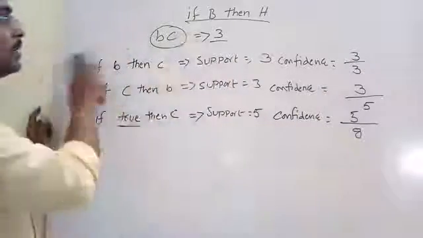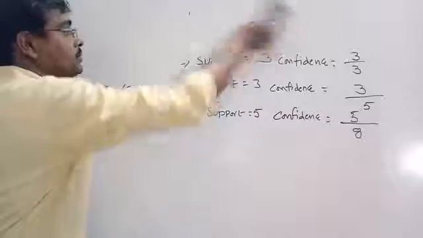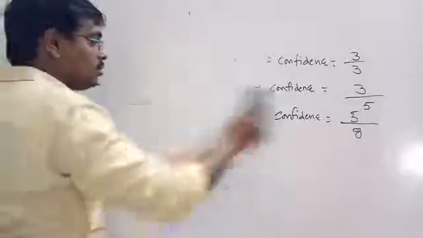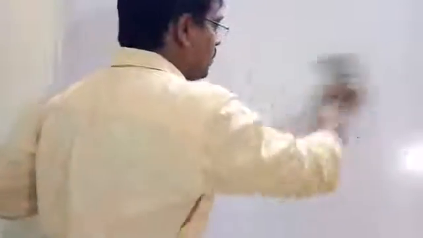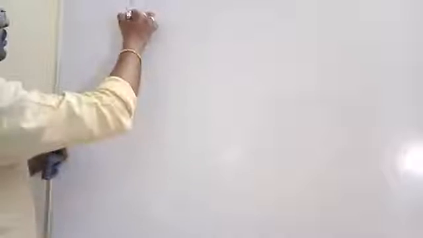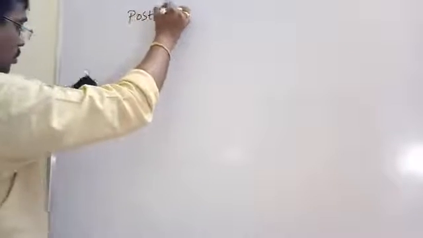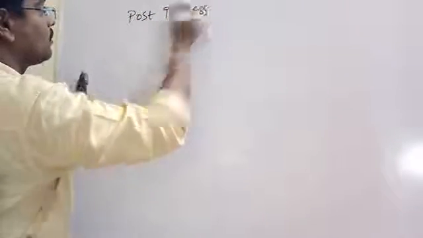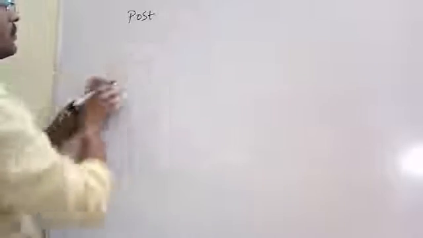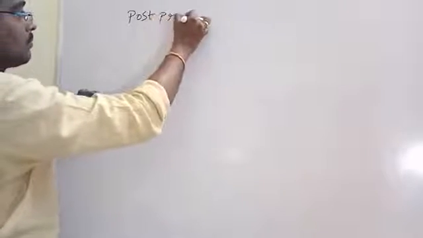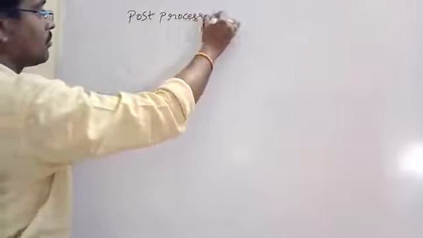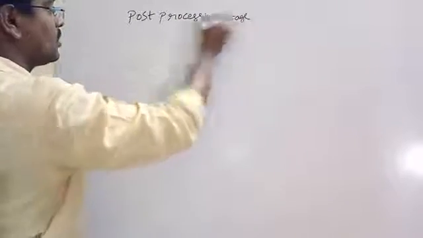And the final point is, generally association rule mining follows a post processing stage.